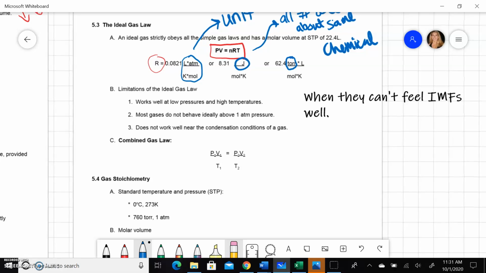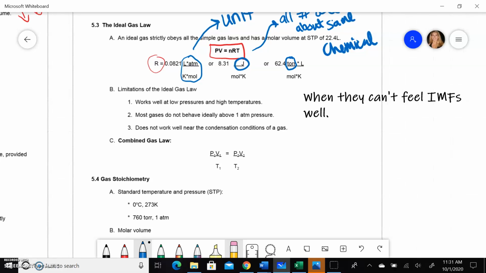Before we do limitations of the gas law, let's go down to the combined gas law. This is actually all of the ones on the previous page put together. So notice if you ignore temperature, then you have Boyle's law, P1V1 equals P2V2. If you ignore pressure, you have Charles's law. If you ignore volume, you have Gay-Lussac's law. So this is all three of them put together, and this is what you use if nothing is held constant.